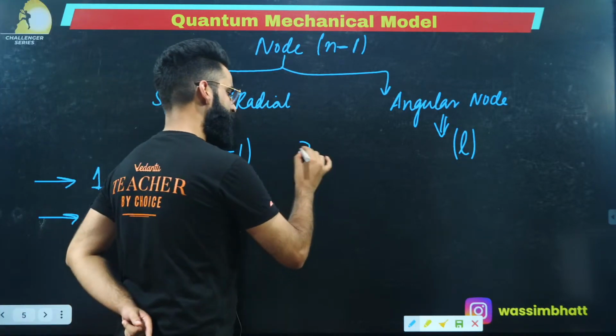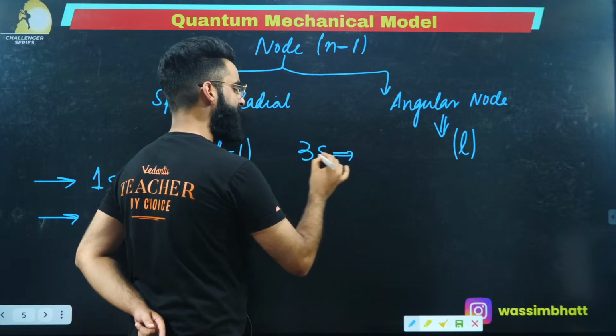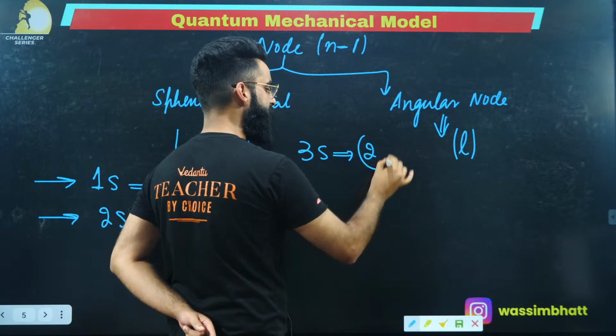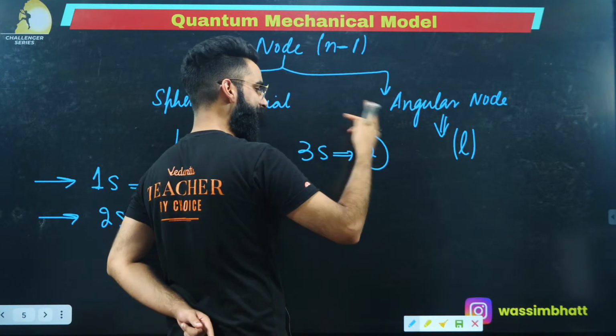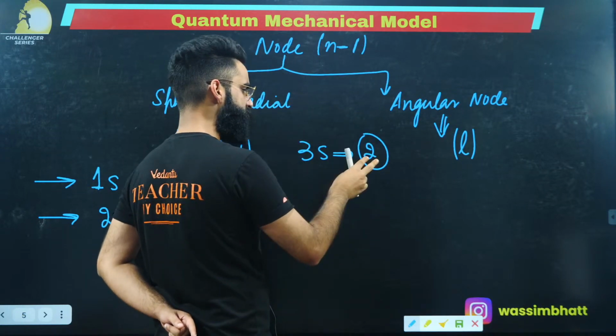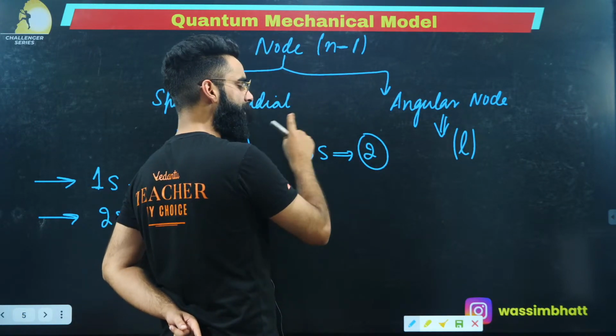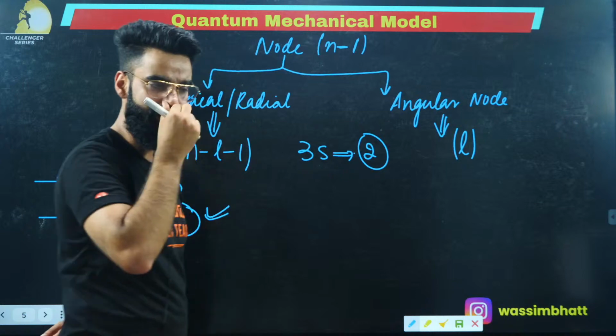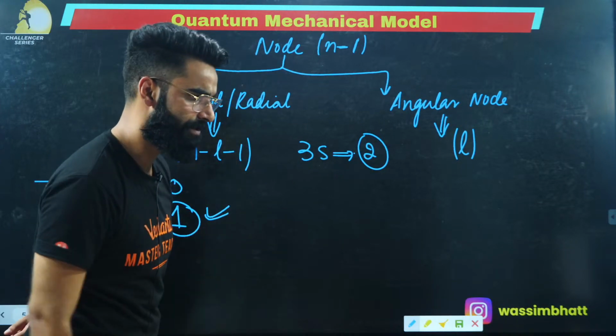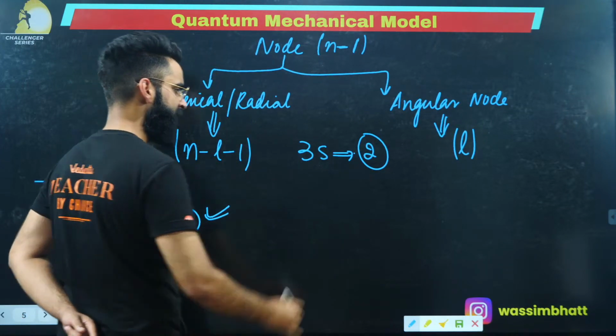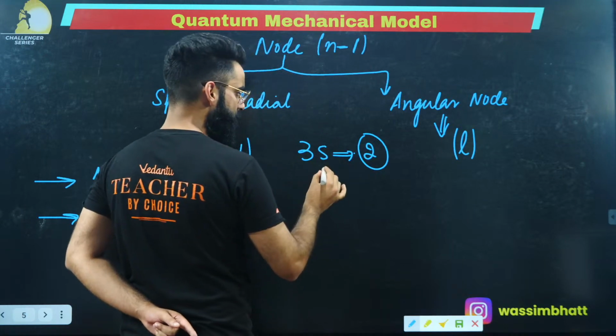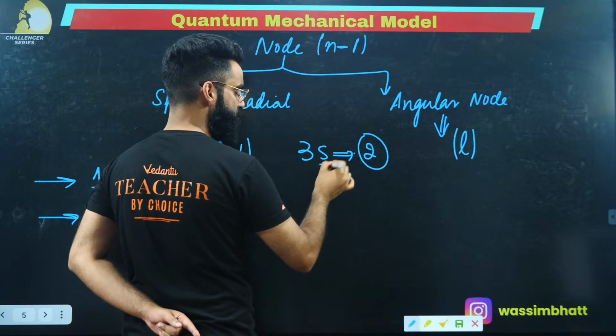Similarly, I'm talking about 3s. How many total nodes will be there? 3 minus 1, which is 2. Now I need to see whether both these nodes are angular, both are spherical, or one is angular and one is radial. How do I check that? There's a formula for it, which I told you a few minutes back. See guys, if I ask you what the value of l is for s, it is 0. So there is no angular node.